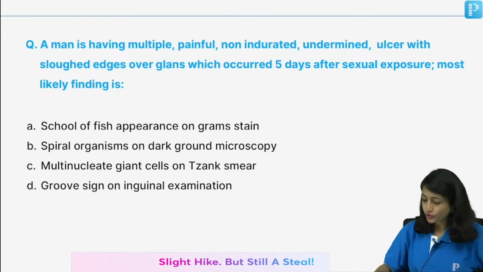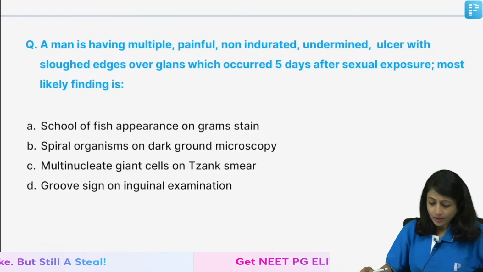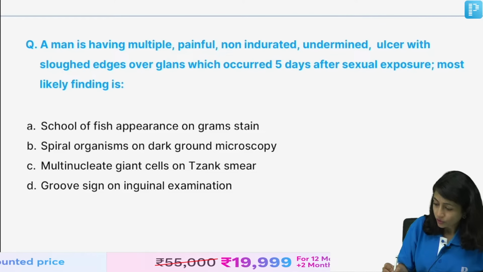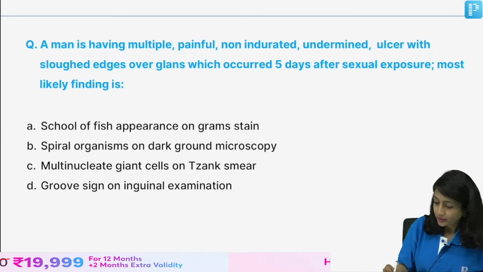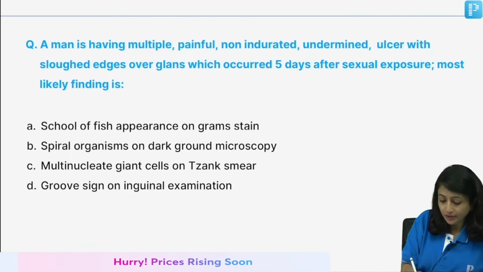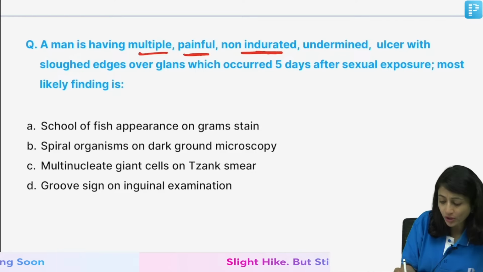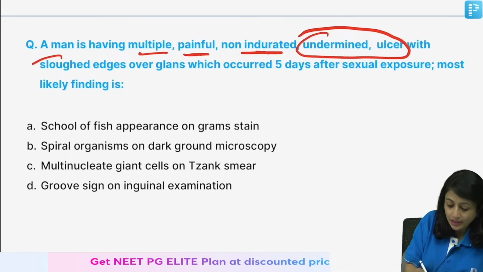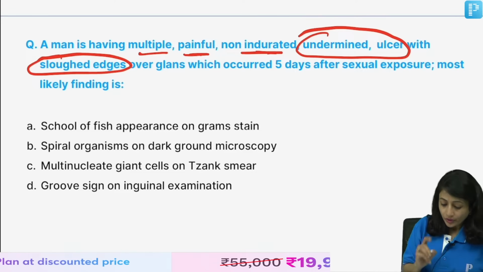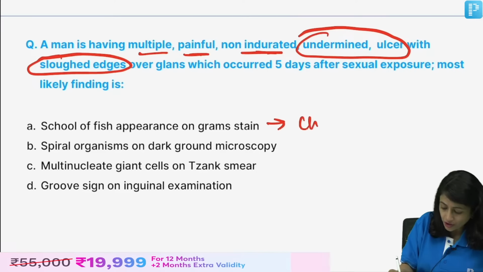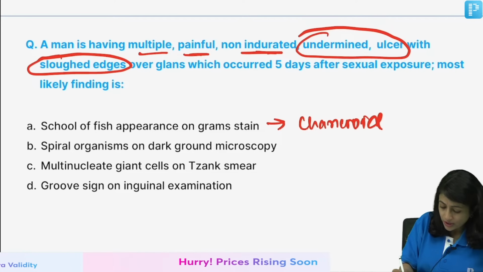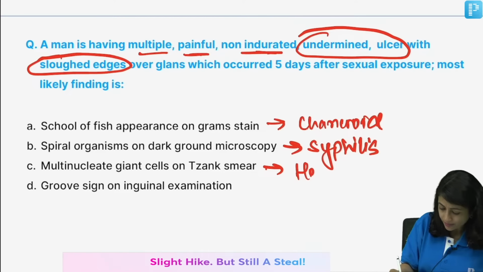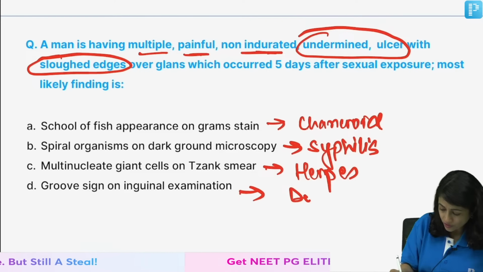Okay, so there is a confusion between A and C, right. Great, a lot of you are there for C as well. Okay, let me clarify this. Multiple painful non-indurated undermined ulcer with sloughed edges. Now, obviously you know this is for chancroid. You see this in syphilis, this with herpes, and this with donovanosis.